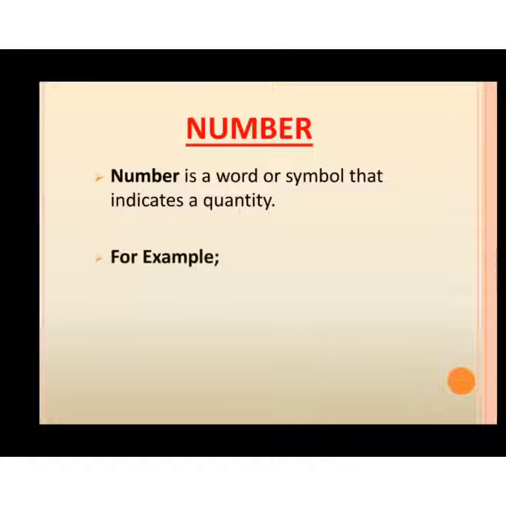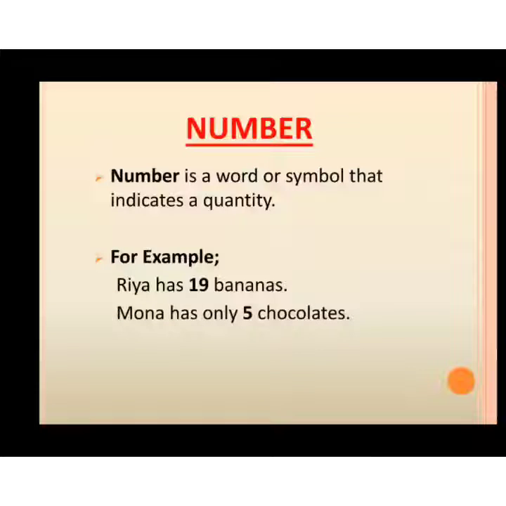For example, Ria has 19 bananas. Here 19 is a number because it indicates the quantity of bananas. Next, Mona has only 5 chocolates.